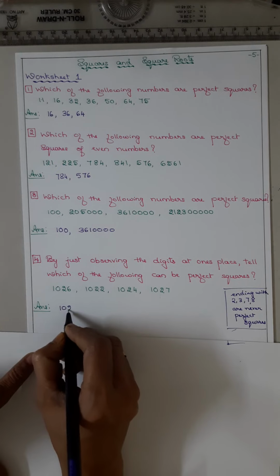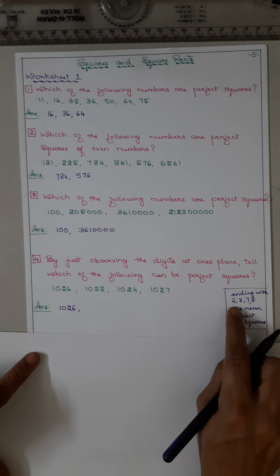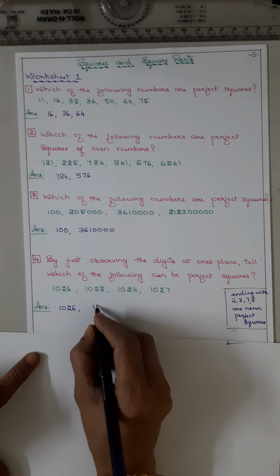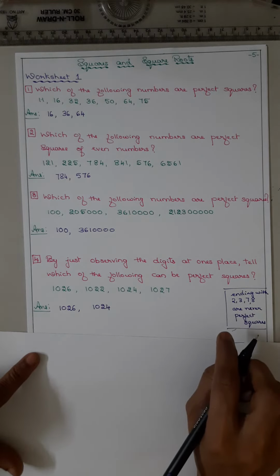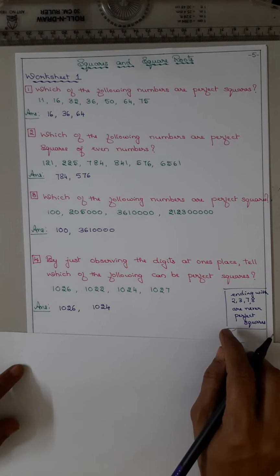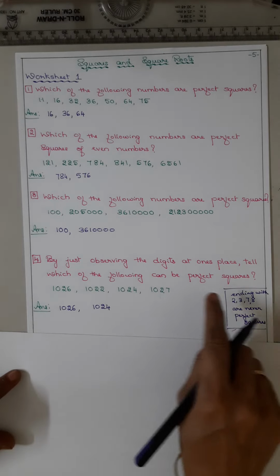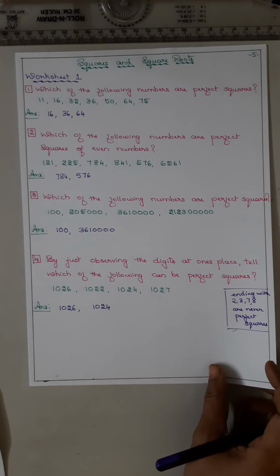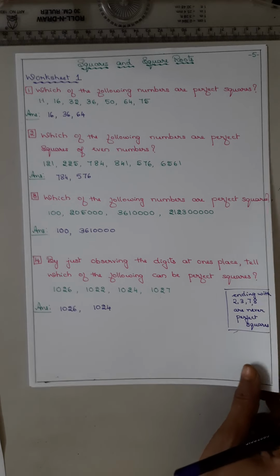So 1026. Now ending with 2, no. 4 maybe, so 1024. 7, no. So just by seeing the digit at ones place, you have to say whether it is a perfect square or not. It may be or may not be. But they have given the numbers. So if it ends with 2, 3, 7, 8, it is never a perfect square.